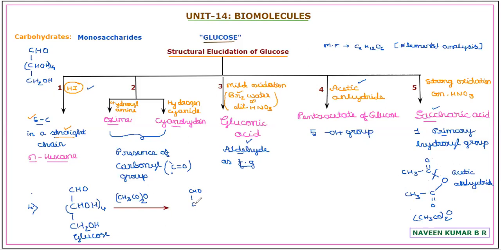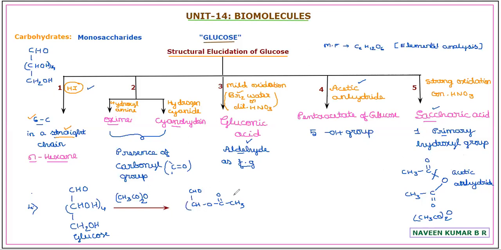And so it is going to form a structure like this. So it is CH, O, CO, CH3. You can think the cleavage is taking place here with this O minus. So it is attacking this carbon, and this OH along with this CH3CO will be removed as acetic acid.